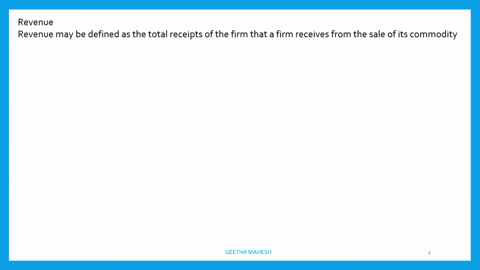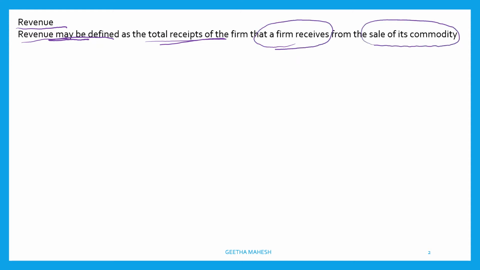Dear students, now let us discuss an interesting and important concept, total revenue and average revenue of a firm under perfect competition. Before we take up that, what do you mean by revenue? Revenue may be defined as total receipts that a firm receives from the sale of its commodity. When a firm sells the commodities that it has produced, it receives receipts. Those receipts we call revenue.